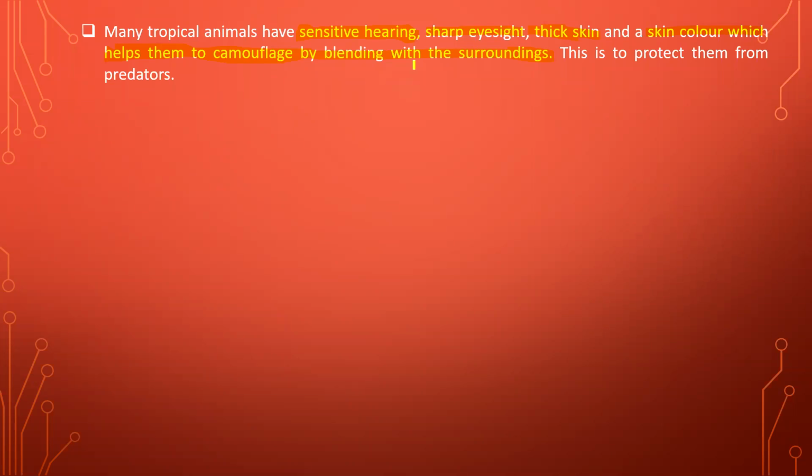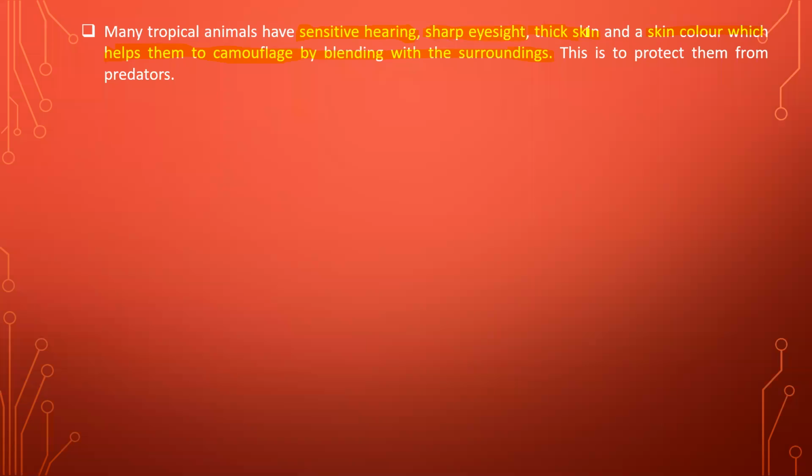If some animal is walking around them, then vibrations are created in the earth, and those vibrations are also captured by some animals, and they are able to find out which animal is coming. Then they have sharp eyesight also. That means they can see the predators or other animals from a very long distance.